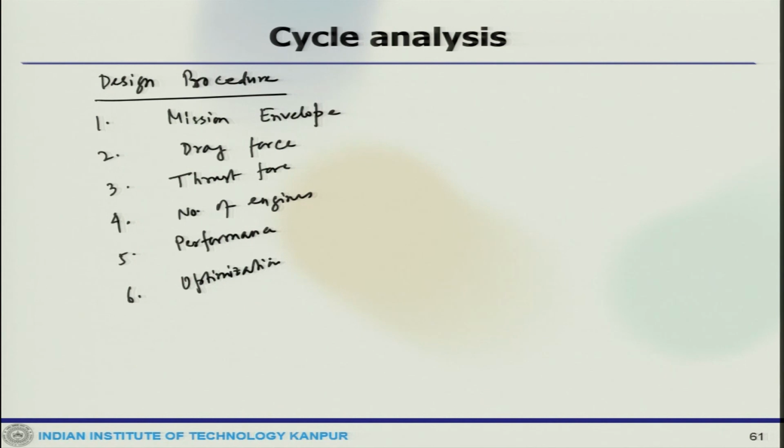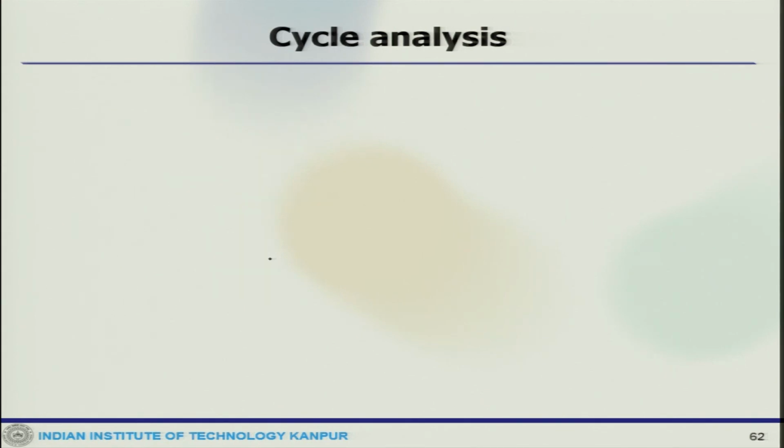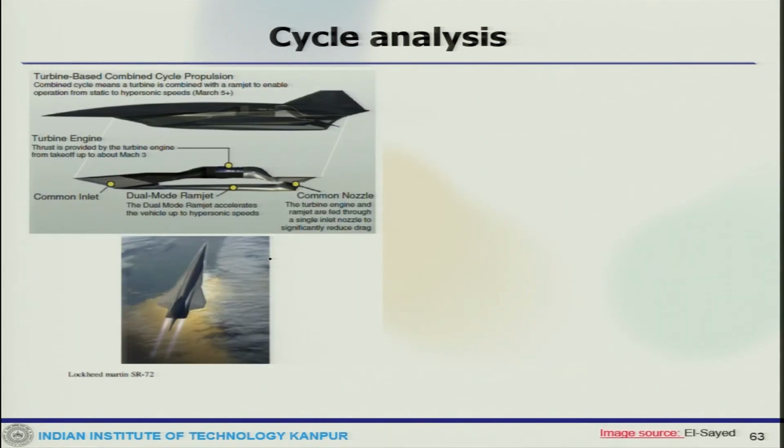So, just to conclude this discussion with this schematic of the vehicle of the future TBCC engine.